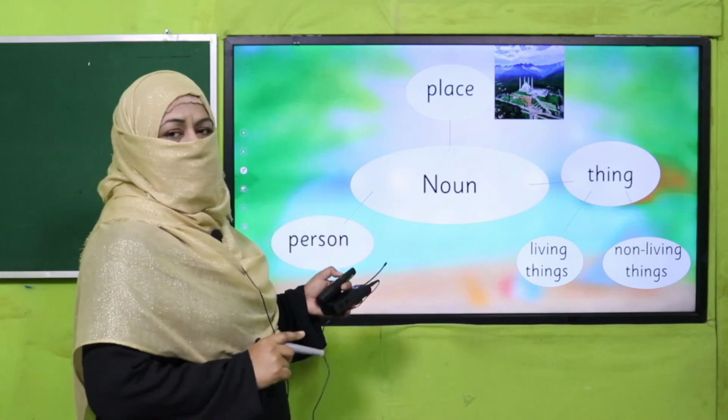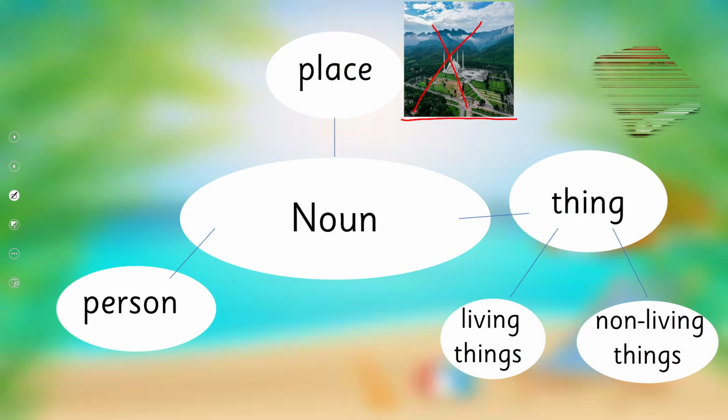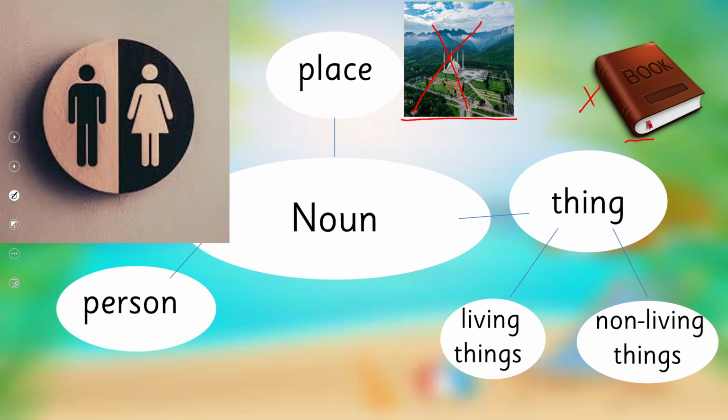So, place does not have any gender. Things, non-living things, do not have any gender. So person has gender, that is male and female, right? And males are known as masculine, females are known as feminine.